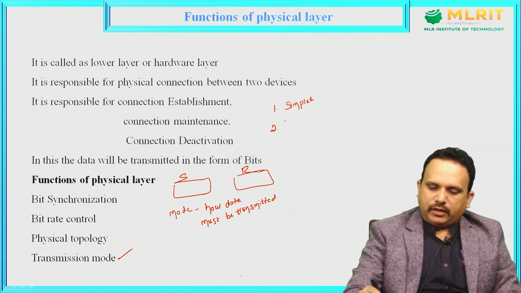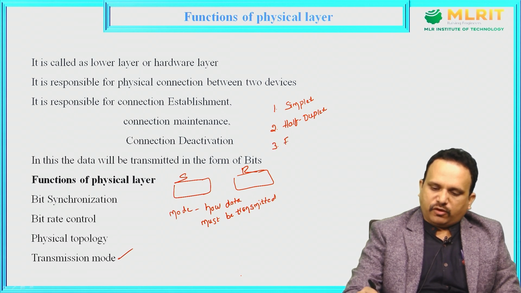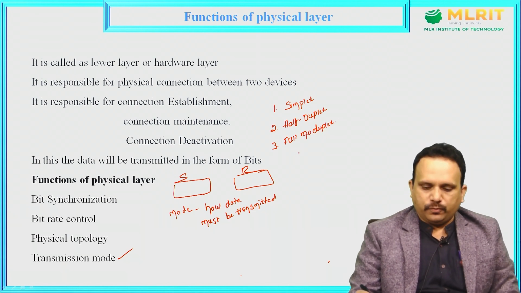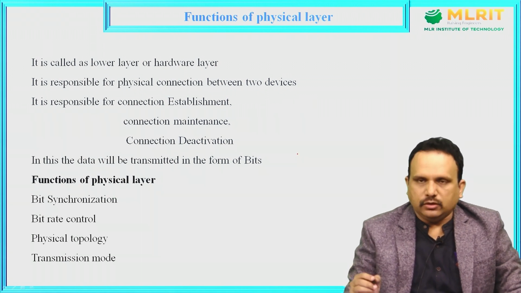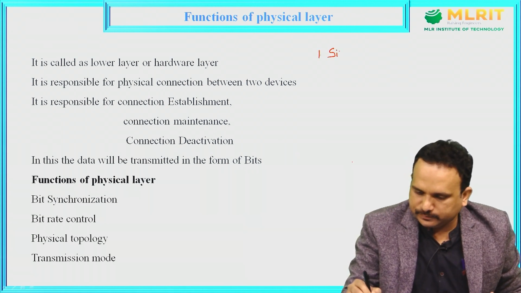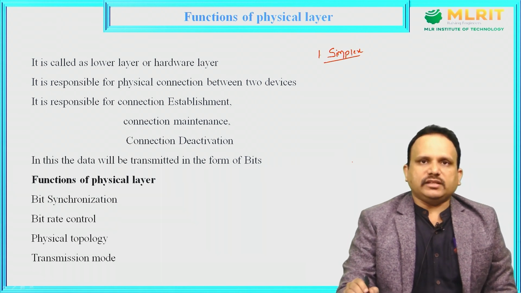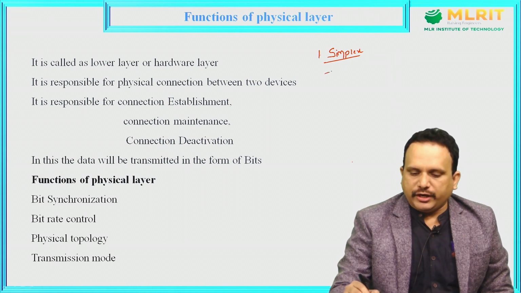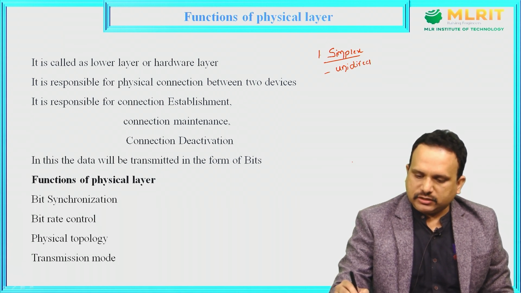Second one, it might be in the form of half duplex, or it might be in the form of full duplex. This we call the mode of transmission: simplex, half duplex and full duplex. So now we'll discuss each and every one with a clear example. The first mode is the simplex kind of communication. Simplex, in the sense, the data transmission will be unidirectional.